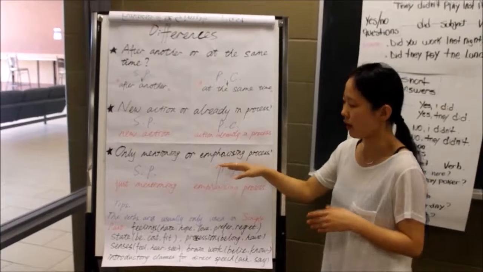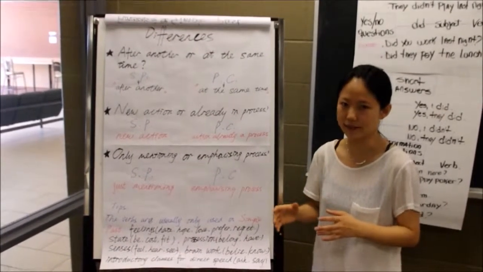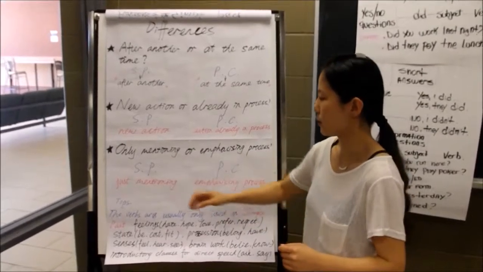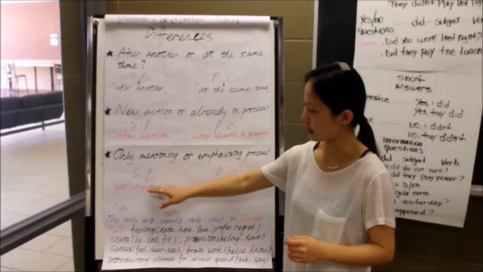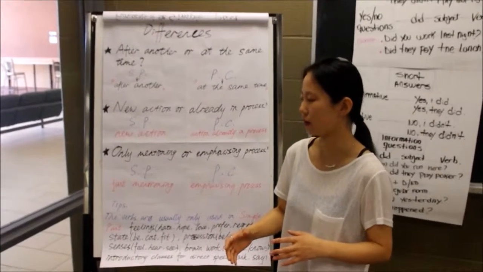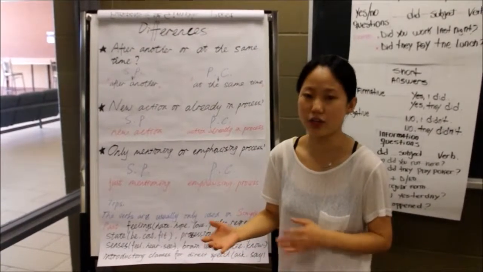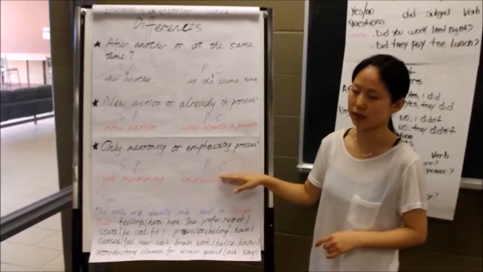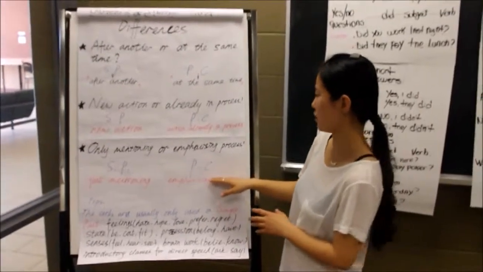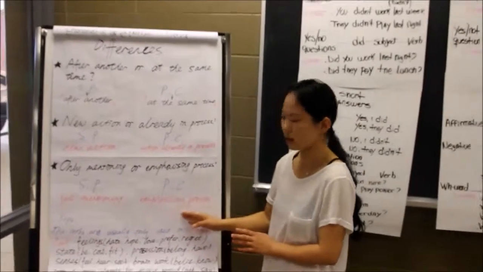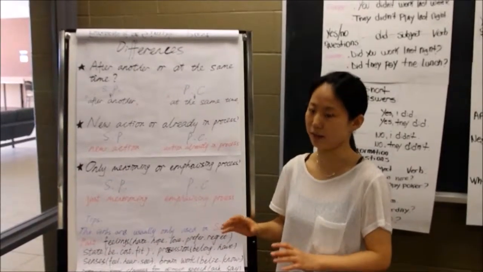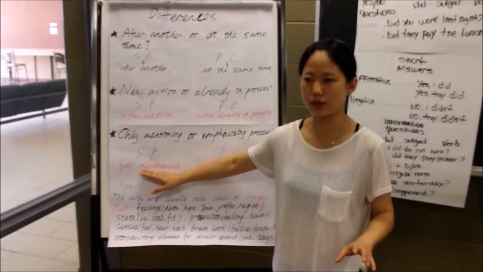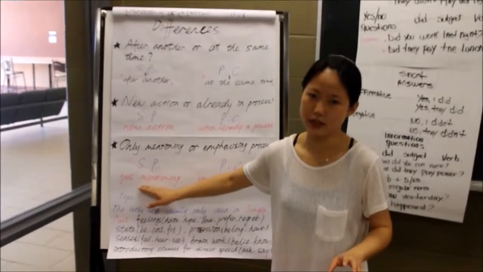The third one is you just want to mention something that happened in the past, or you want to emphasize a process, what you did in the past. The simple past is just used to mention something that happened in the past. The past continuous is used to emphasize the process that happened in the past. For example, he went to Paris last year.